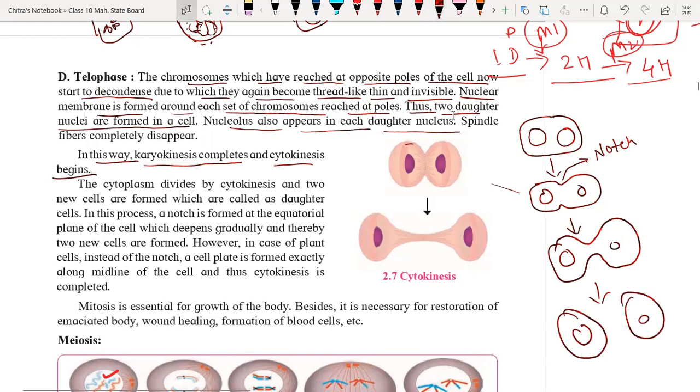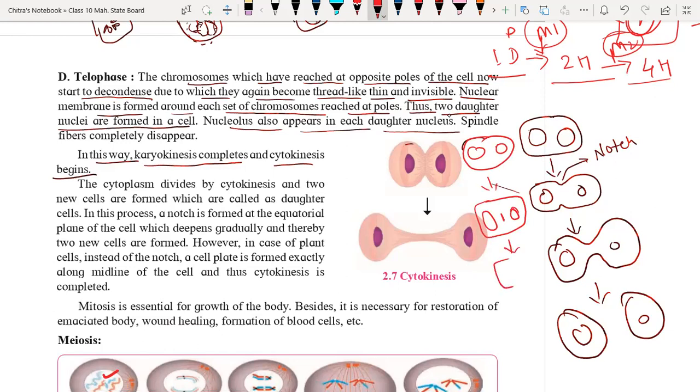So this is in case of animal, but in case of plant, it will become separate. So suppose this is now in case of plant. From here, in the next stage, the intercellular septum will form. Here we have the nucleus, and here the intercellular septum will form. This is called an intercellular septum.